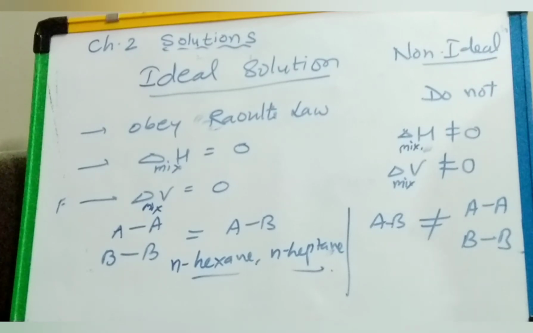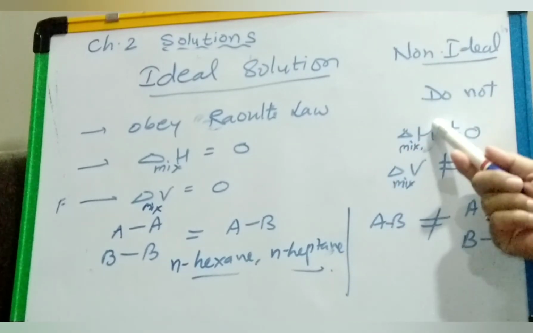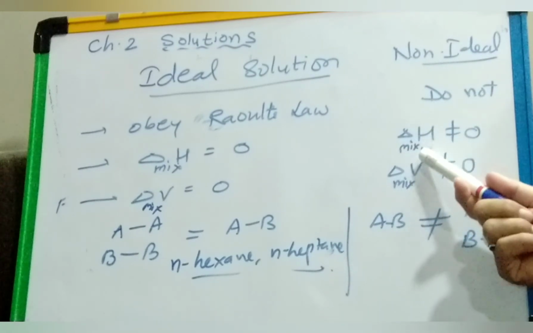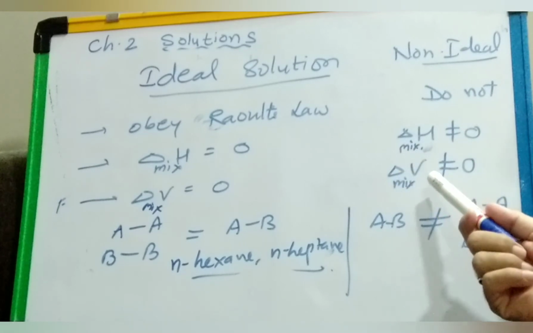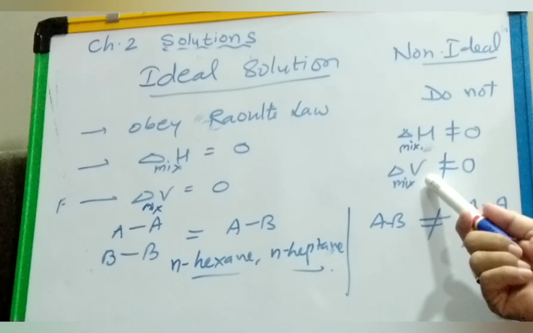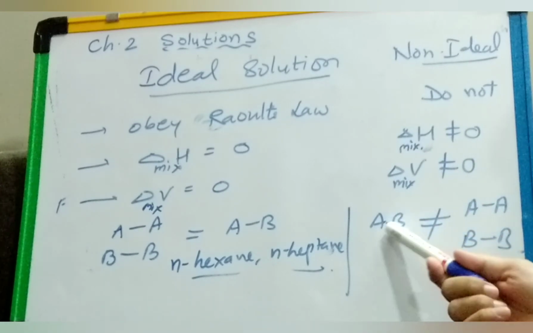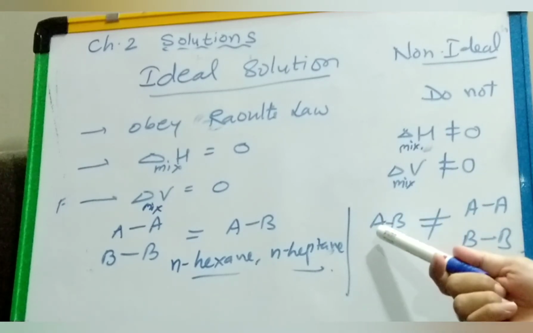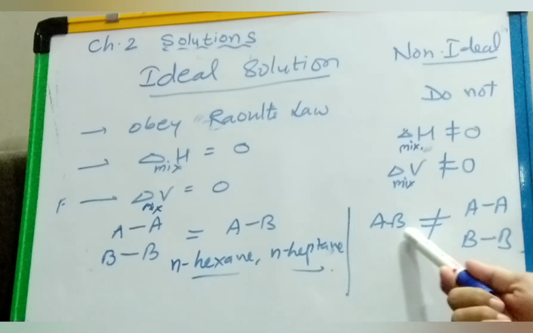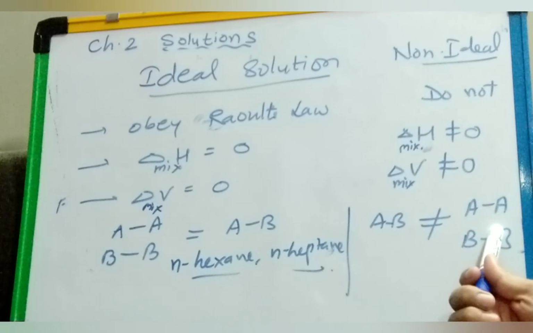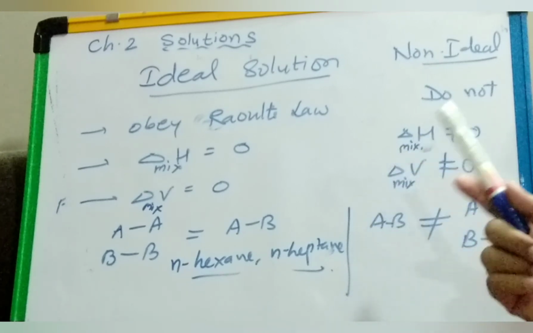The vapor pressure of such a solution is either higher or lower than what we predict by Raoult's law, because they do not obey it: their enthalpy change is not zero, either heat energy is released or absorbed, and delta V mixing is also not zero. At the molecular level, the new AB type interactions formed between solute and solvent are not equal to the previous interactions, either higher or lower.